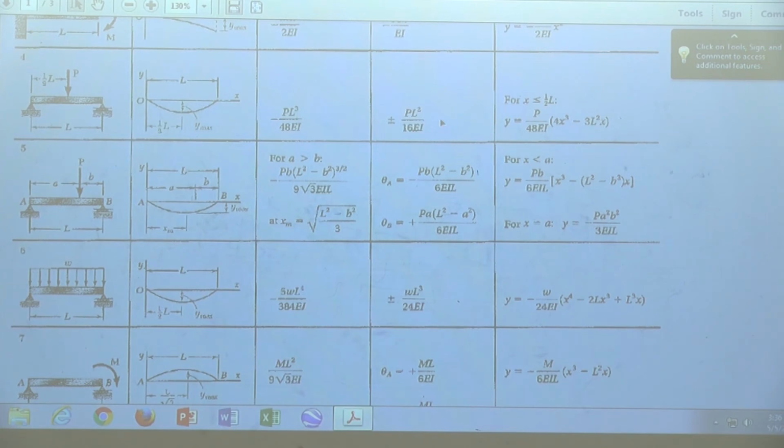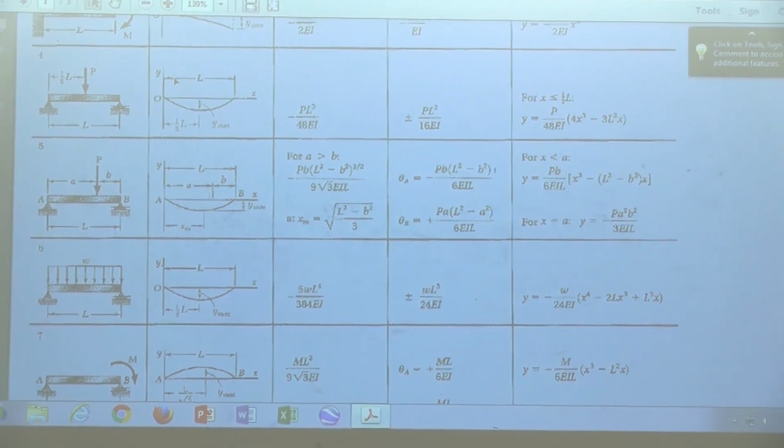One is plus and one is minus. This one is minus, this one is plus, because this is counterclockwise. I'm sorry, this is clockwise. Clockwise is negative. This is counterclockwise. Do you remember that or do you want me to specify one more time? Remember what I said last time?